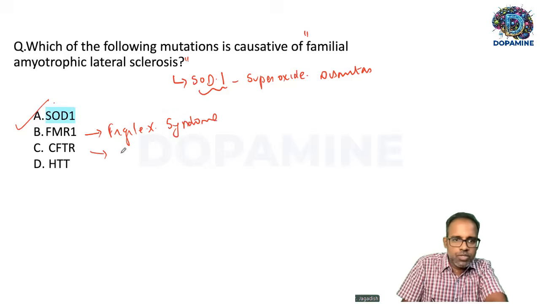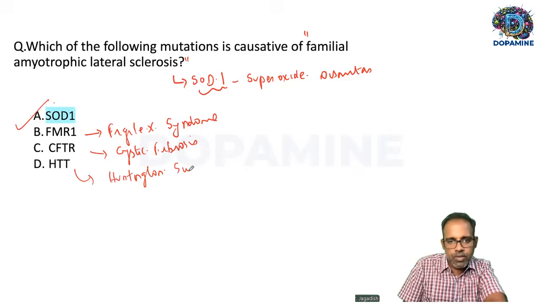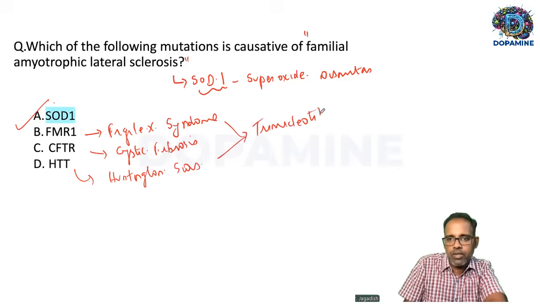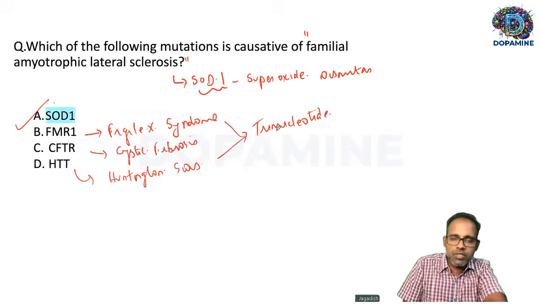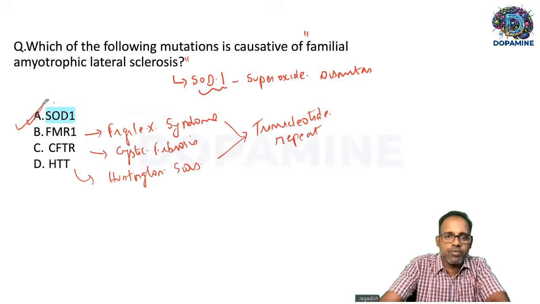CFTR leads to cystic fibrosis. HTT leads to Huntington's disease. This too is a trinucleotide repeat disorder. So the answer for this question is SOD1. Okay, thank you.